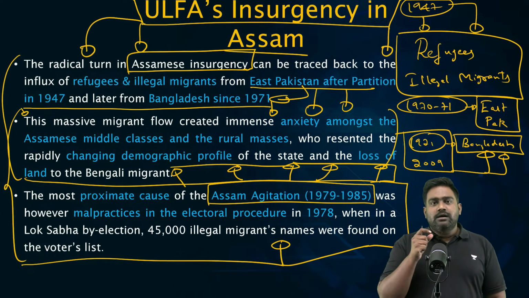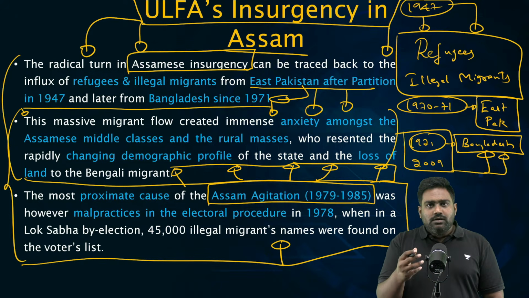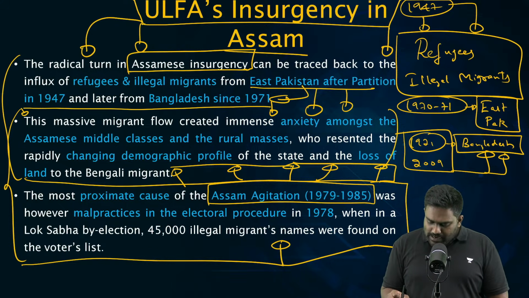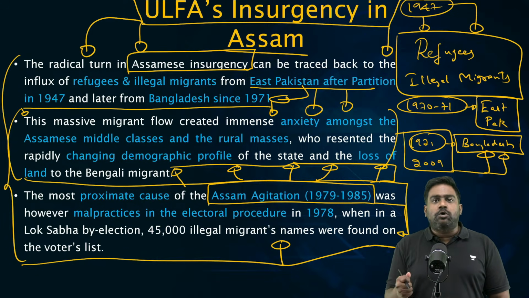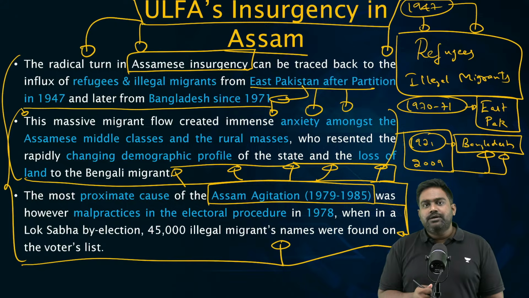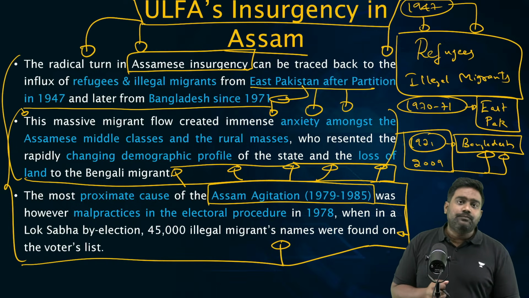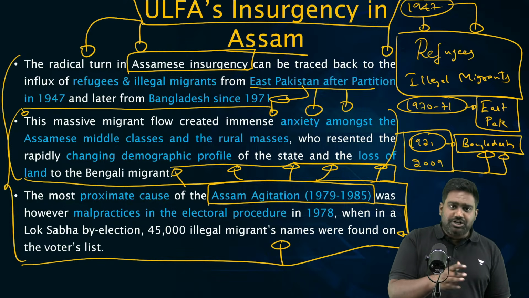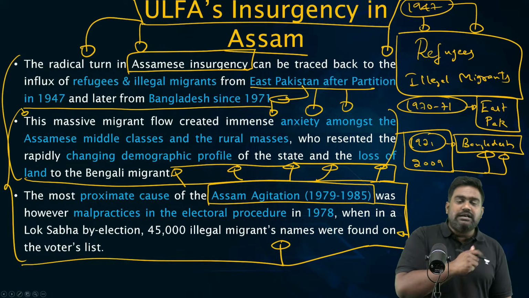This is what we call the Assam agitation, led primarily by the student leaders, the All Assam Students' Union, with other local political participants. They rebelled against the Indian state, leading massive protests, and the government responded with brutal force against the protesters. The agitation was against illegal migration, the unchecked illegal migration from East Pakistan and then from Bangladesh. So when the police and security forces crushed the agitation with violence, this created more resentment and anger amongst the youth, amongst the student leaders.